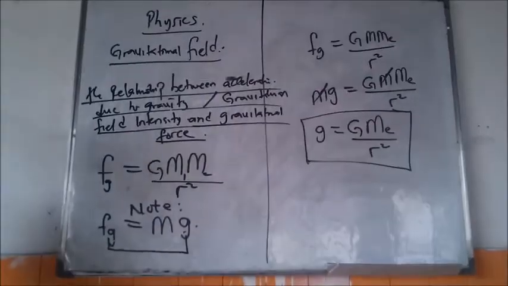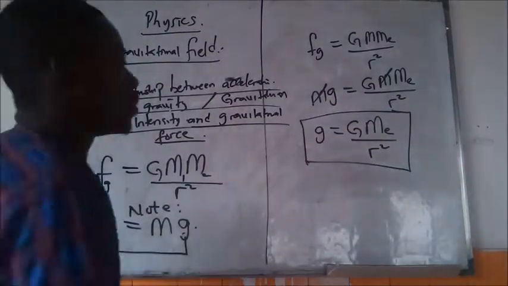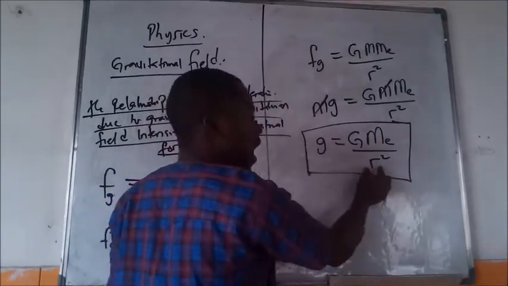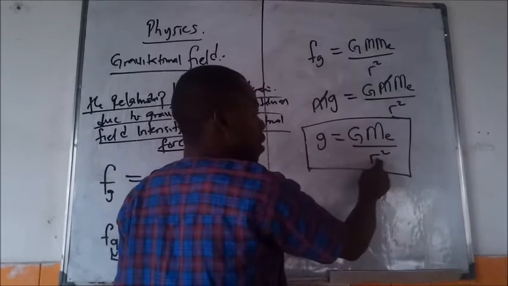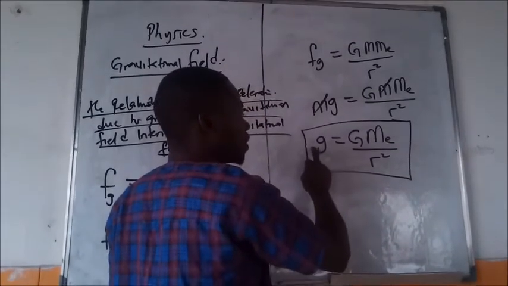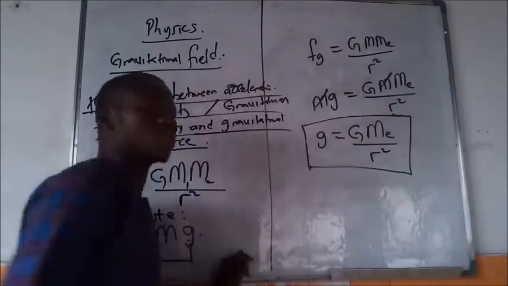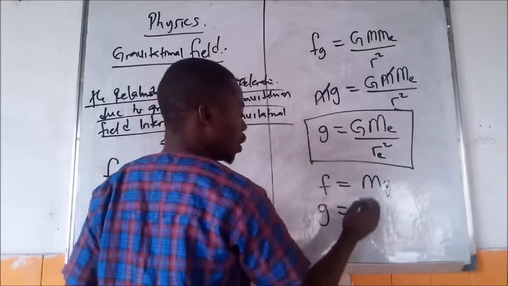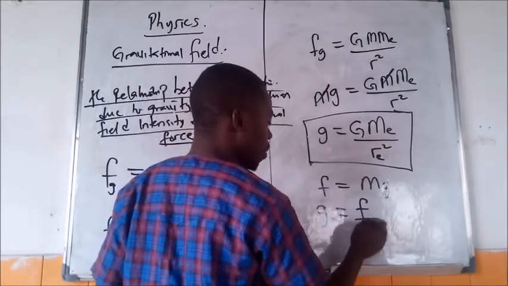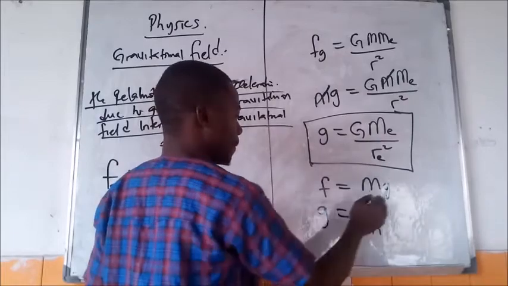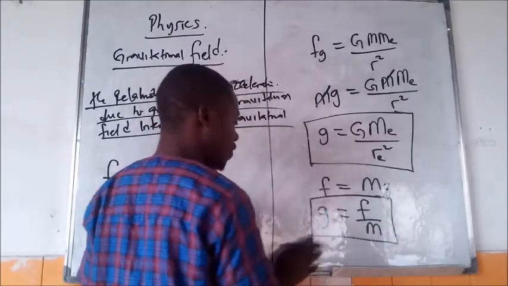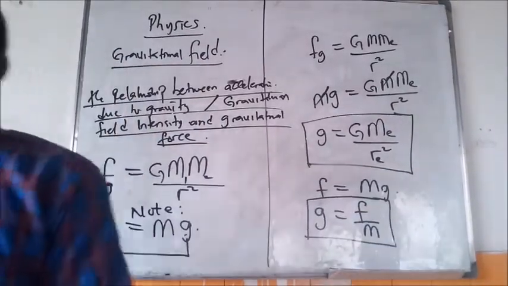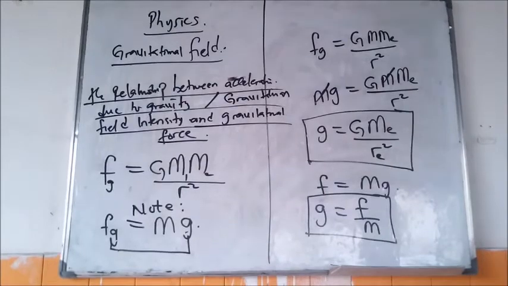That is another relationship between acceleration due to gravity and mass of the earth, or acceleration due to gravity and the distance between them, and acceleration due to gravity and the gravitational constant. Also, F is equal to mg, so you can say g is equal to F all over M. That's another relationship between them.